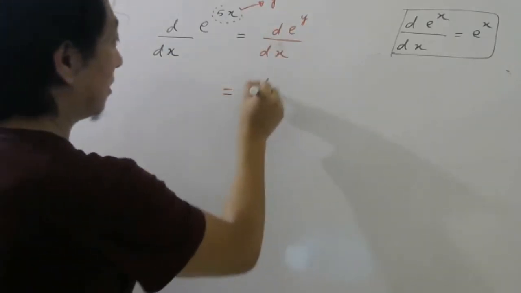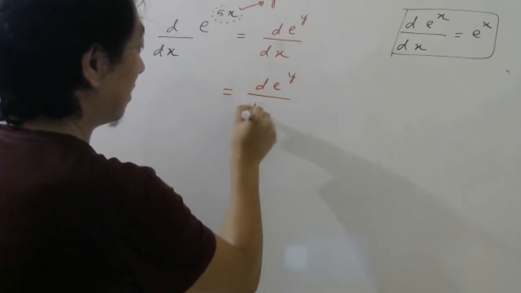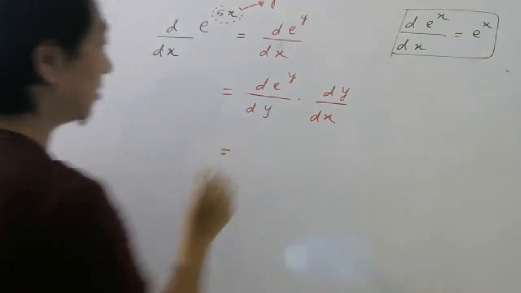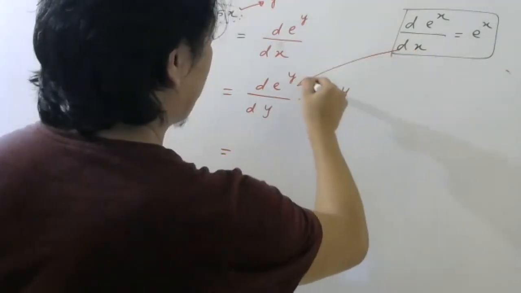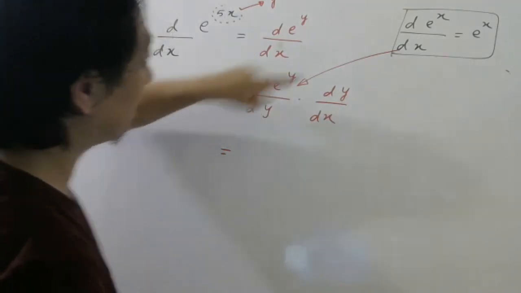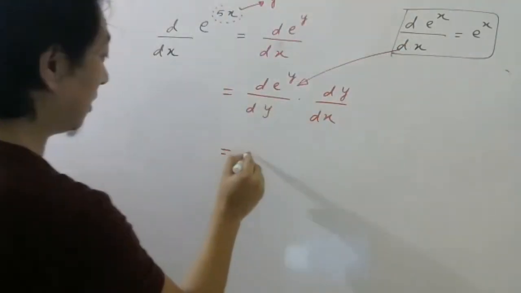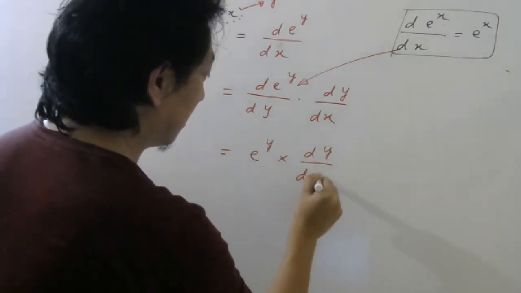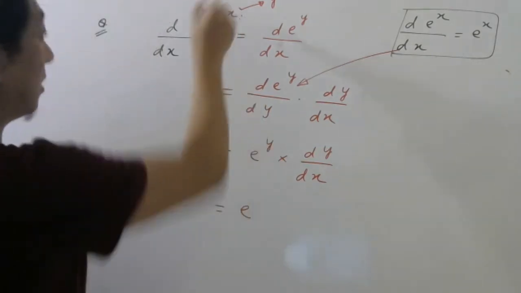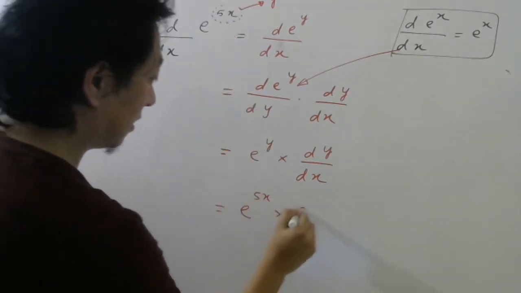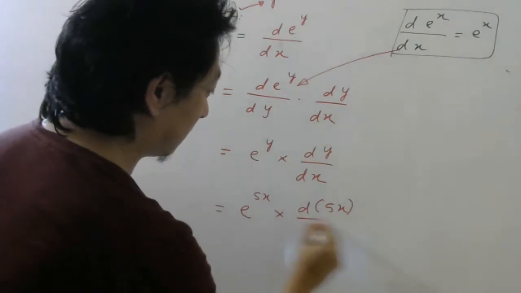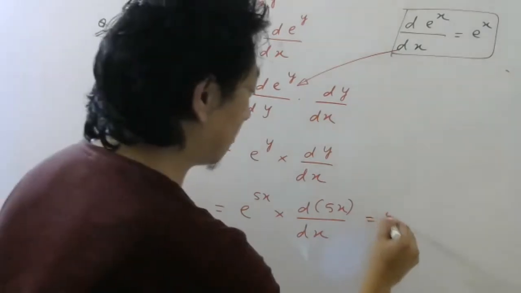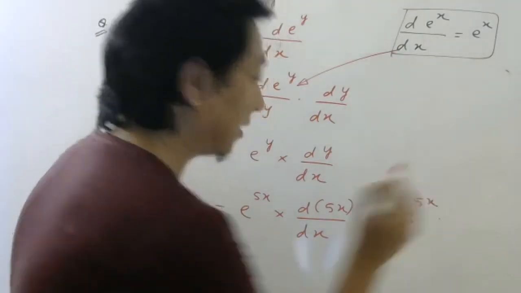Then chain rule, d e power y by dy into dy by dx. So now this formula I can apply here because this is y, this is also y, like here x. So this will be e power y into dy by dx. Then wherever there is y, substitute. What is y? 5x. Then you can take this 5 outside. So the answer will be 5 e power 5x.